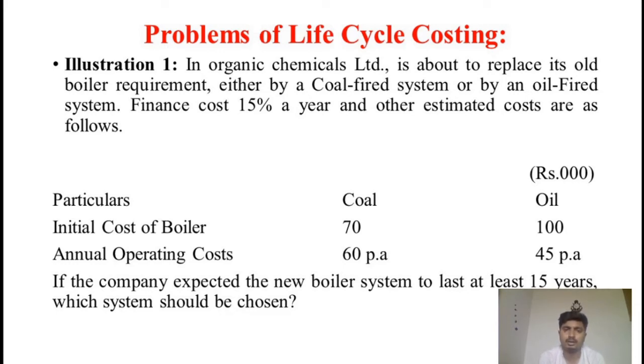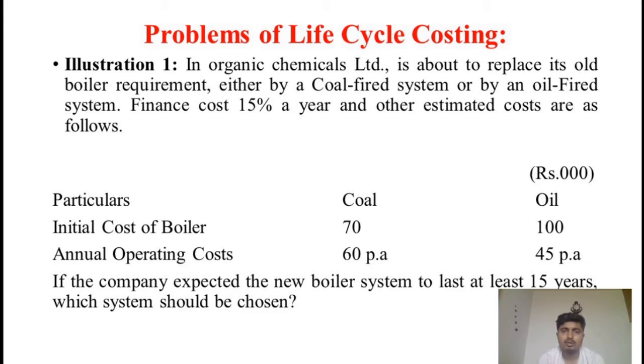In this problem particularly, a consumer product is not there; actually an industrial product is there, which we are calling here either a coal-fired system or an oil-fired system of boiler in the company. Right now, in the organization the old boiler system has almost reached its decline stage. So Organic Chemicals Limited wants to replace the old boiler system with a new boiler system. In front of the company it has two options: one is the coal-fired system, another one is the oil-fired system. So it wants to pick one out of these.